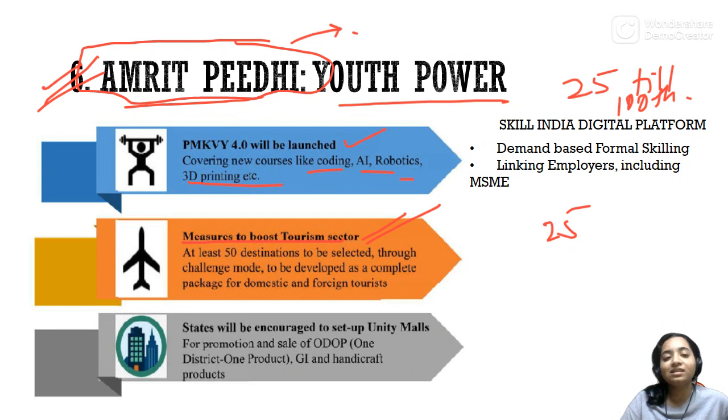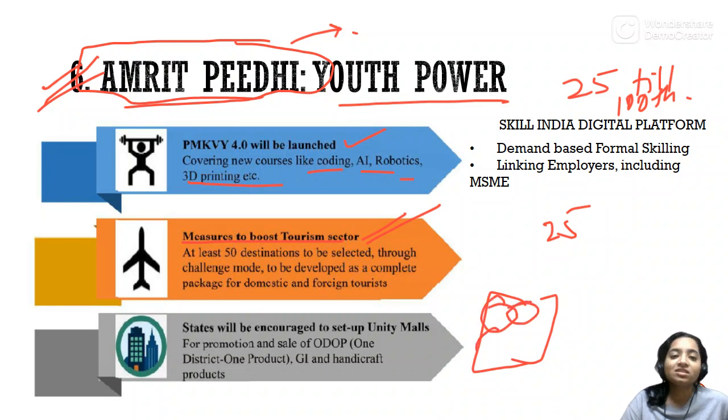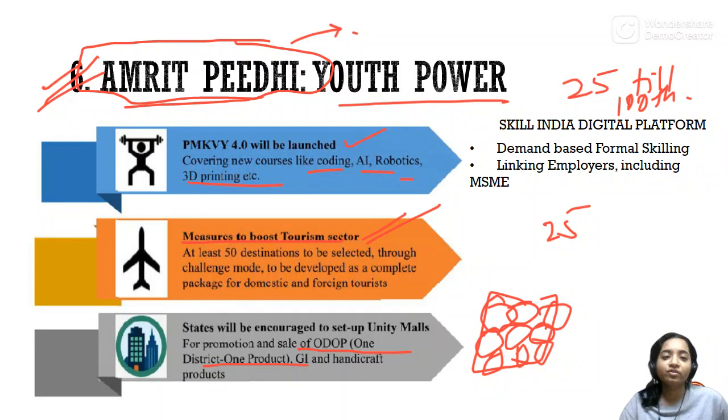This means that every state will have one mall in which all the products of all the districts of that state will be presented. You must be aware of the one district, one product. This was launched in the previous budget.